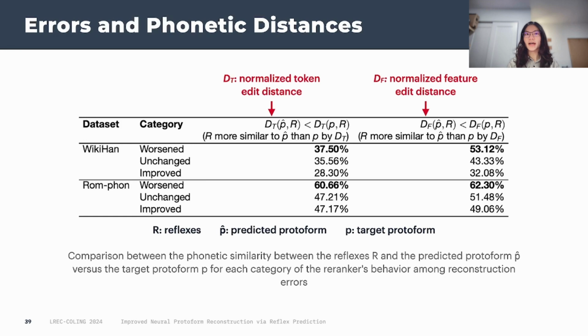One pattern we notice in our system's reconstruction errors is that incorrect protoform predictions tend to be phonetically closer to the reflexes. In this table, we compute the percentage of test examples where the similarity between the reflexes and the predicted protoform is higher than the similarity between the reflexes and the target protoform. We see that the worsened category has the highest percentage. It is possible that in some cases, the reflex prediction model finds it easier to recover the reflexes if the proposed protoform looks more similar to the reflexes, even if it's incorrect.